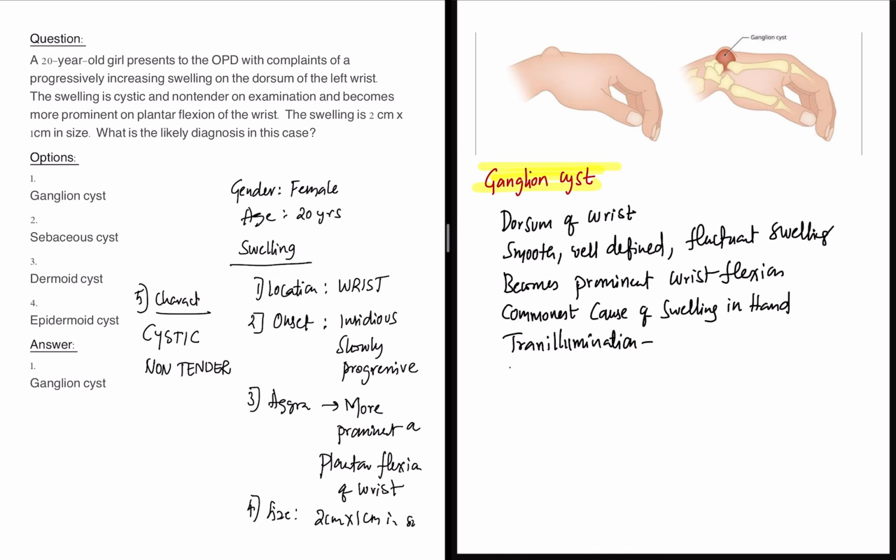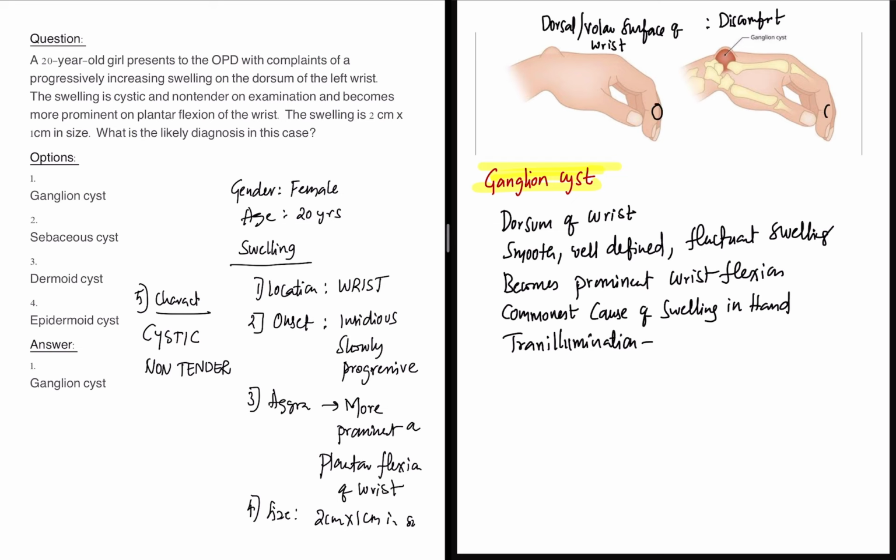As for presentation, they rarely cause discomfort. There are locations on the wrist where they are present. Usually they are present on the dorsum, as you can see, or the volar surface of the wrist. When they are present here, they rarely cause discomfort. If yes, there will be a little bit of discomfort. But sometimes they are even present on the dorsum of the digital interphalangeal joints, so they can also be present here.